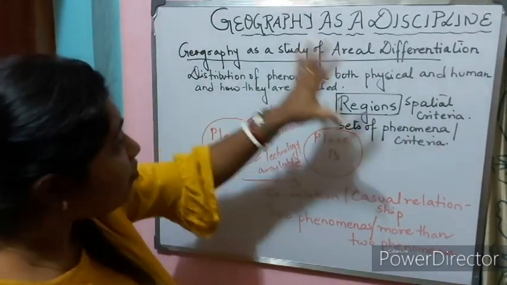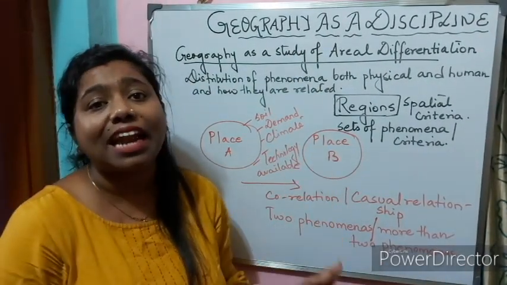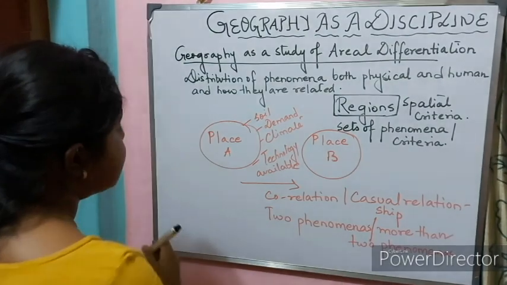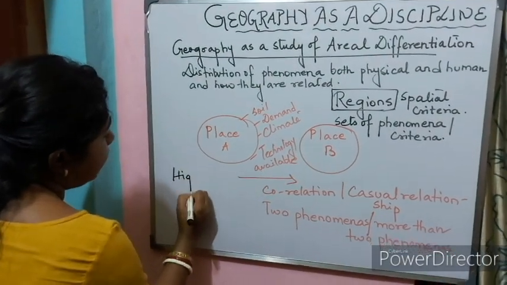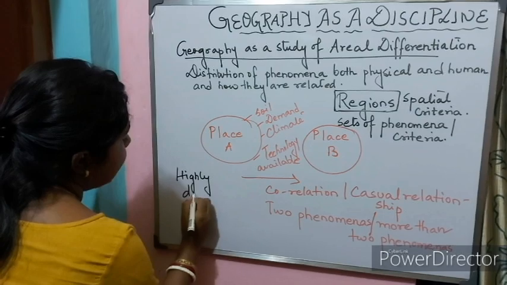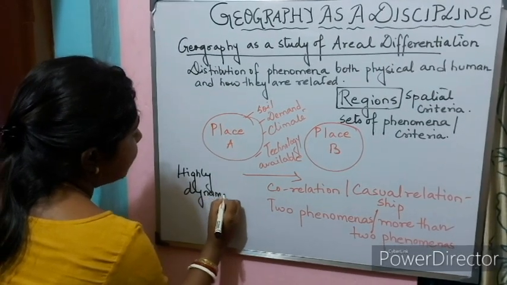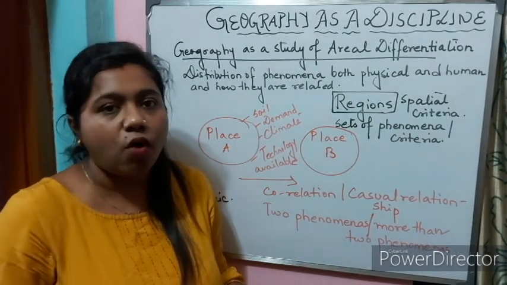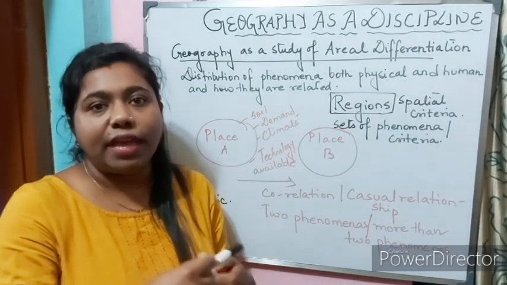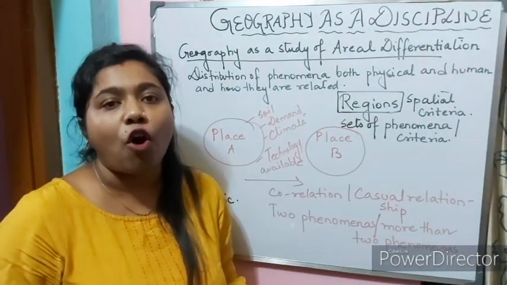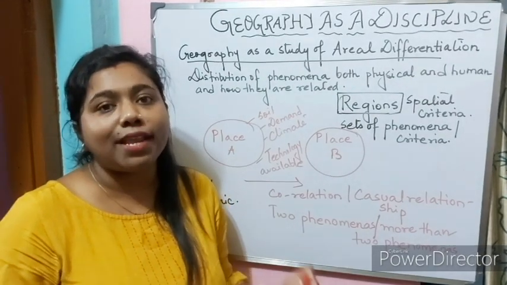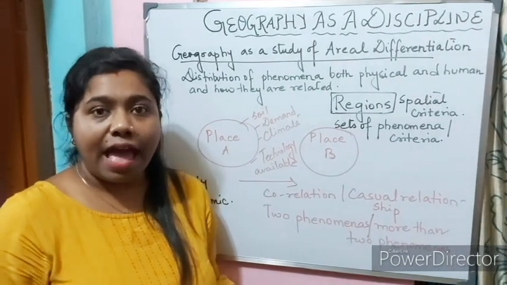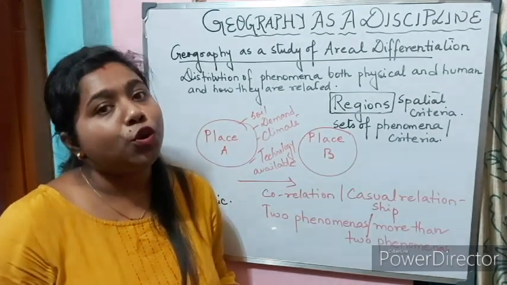Now, these geographical phenomena are not static. They are highly dynamic, that means constantly changing. How? They are ever growing, ever changing because of the ever changing nature and ever active human beings.